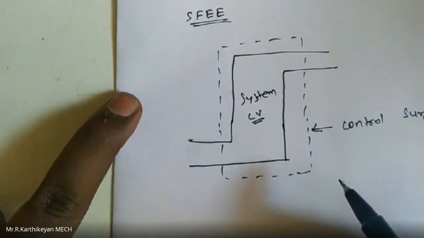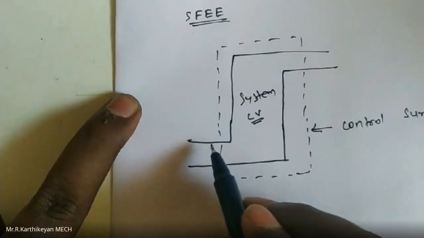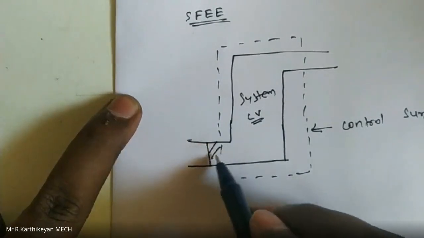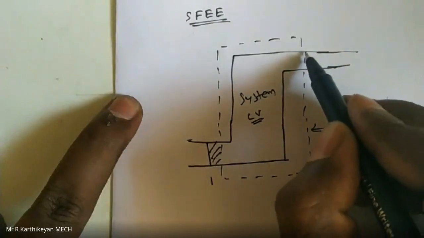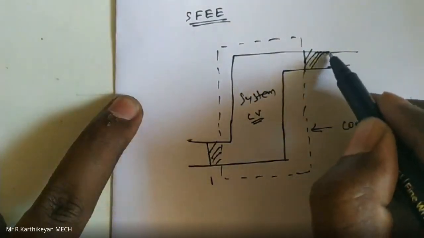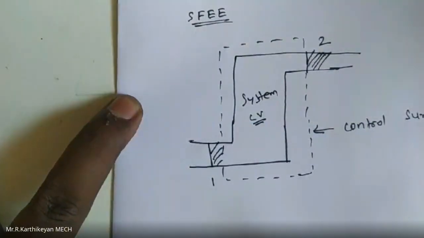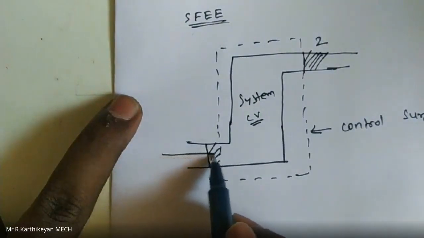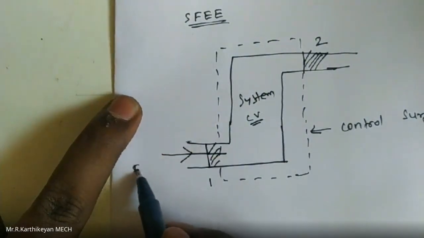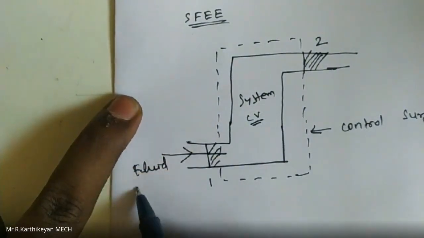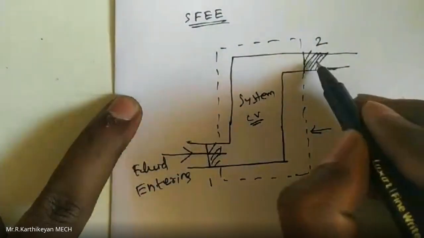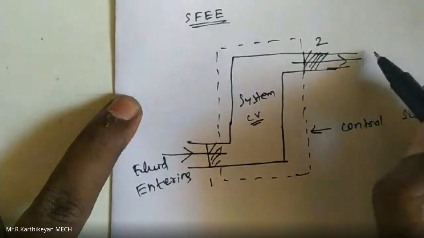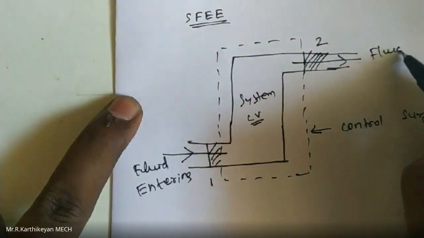This is the inlet cross section, denoted by 1, and this is the outlet cross section, denoted by 2. Some amount of fluid is entering and some amount is leaving.